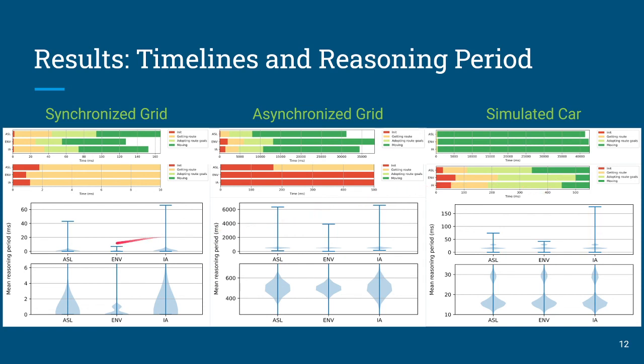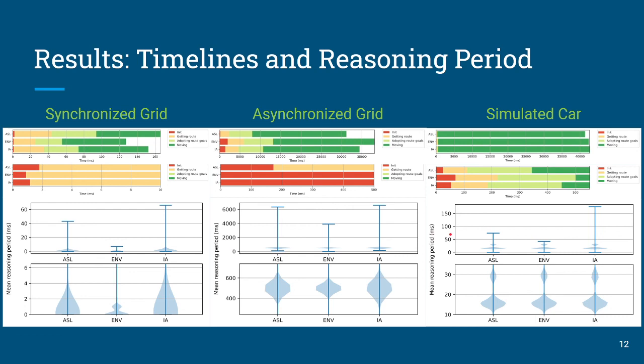Now, if we look down here at our reasoning cycles, we see something else that's interesting. First, the mean reasoning cycle period stayed relatively consistent. And yes, this one looks a little bit different, but if you look at the scale, frankly, we're within milliseconds. That's very competitive. But if we look at these outliers, things start to get different. We'll notice that the internal action agent had the longest outlier. In fact, that's from doing the navigation routine, followed by agent speak, and the shortest was the environmentally supported. That's the case on all three environments.